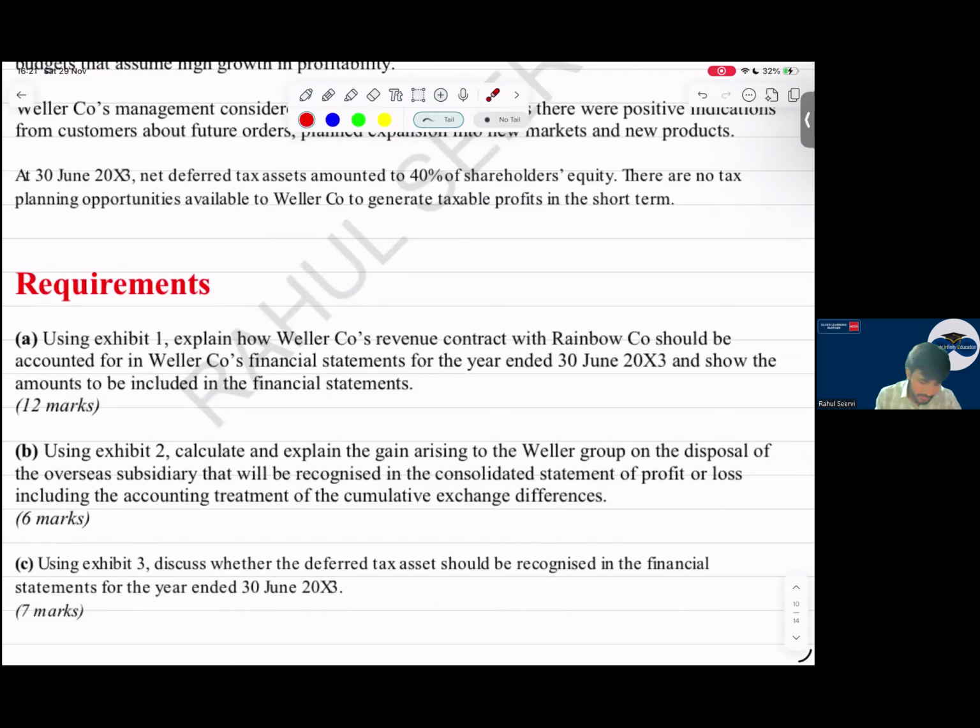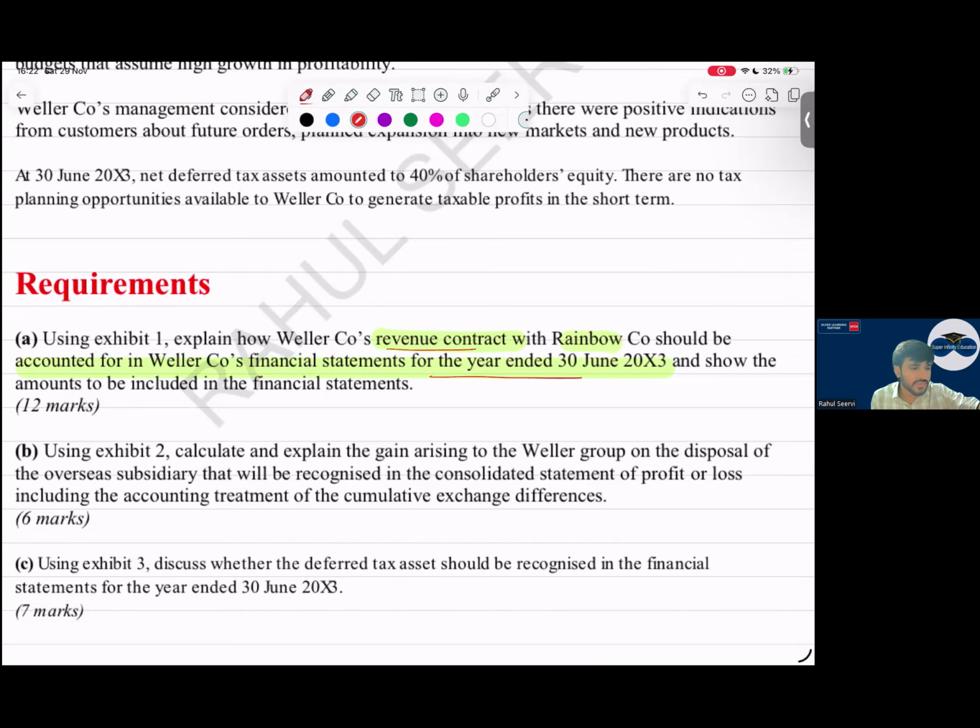See the requirement. Using Exhibit 1, explain how W's revenue contract with R should be accounted for in W's financial statements for the year ended 30th June 2003. They are saying how should you record the revenue? So we have to explain each and everything. How many performance obligations are there?